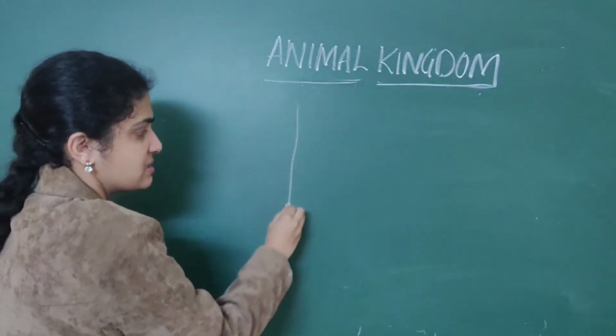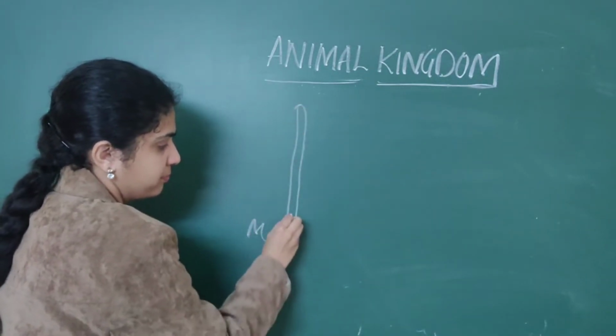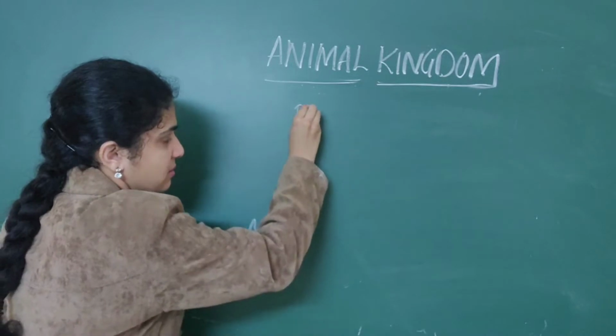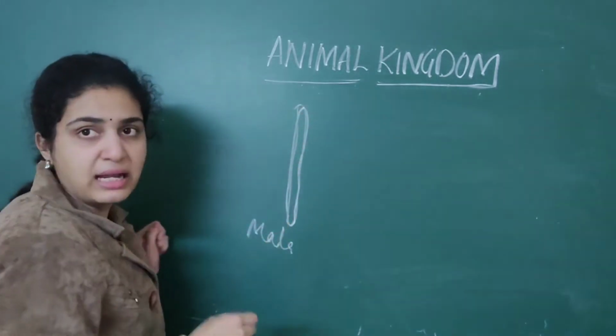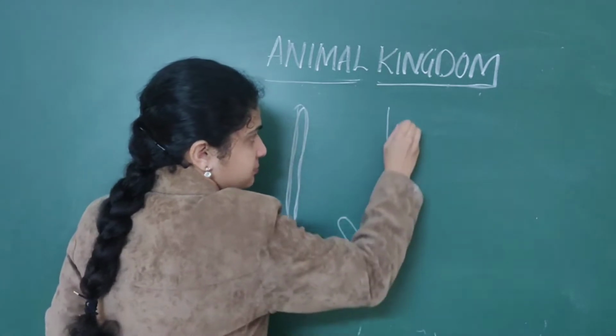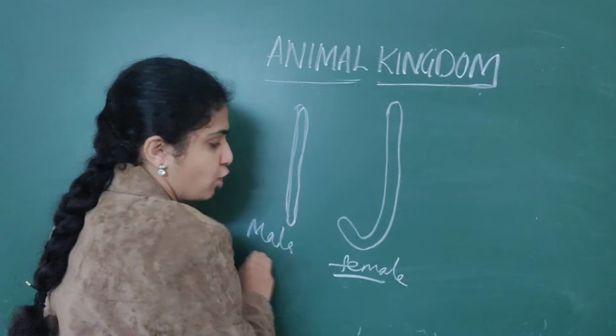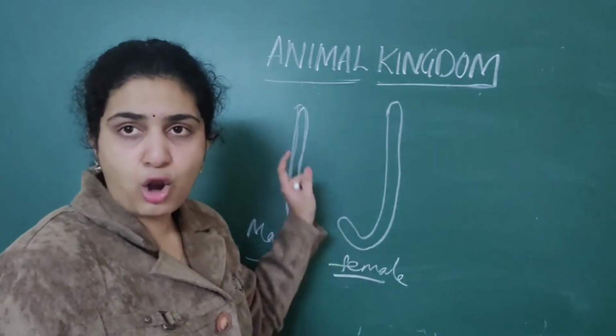Suppose this is a male roundworm, and this is a female roundworm. Always, females are longer than males.